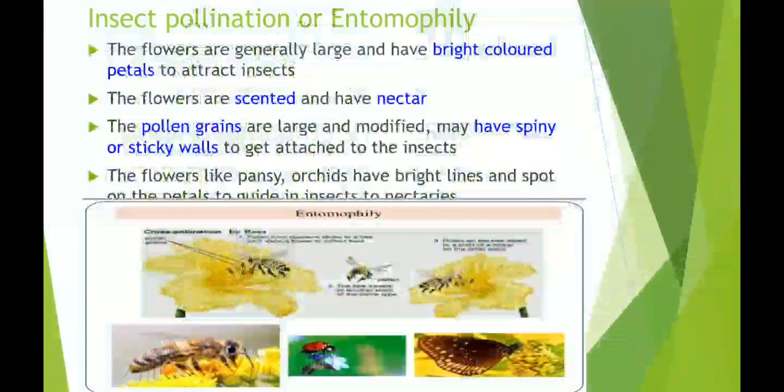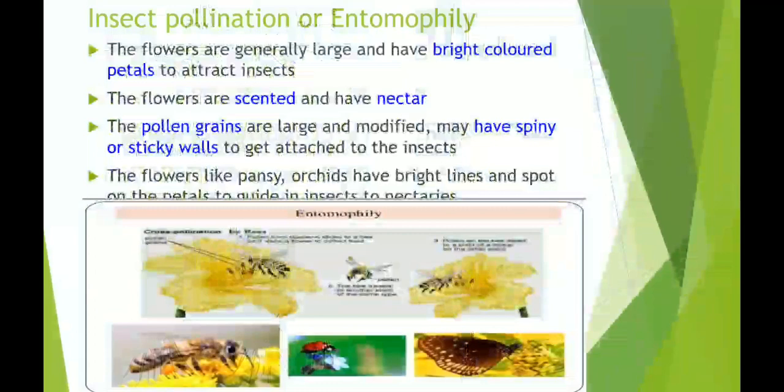The flowers benefit, and the insects get nectar, a sugary compound, as their food. So we can say a mutual relationship exists.